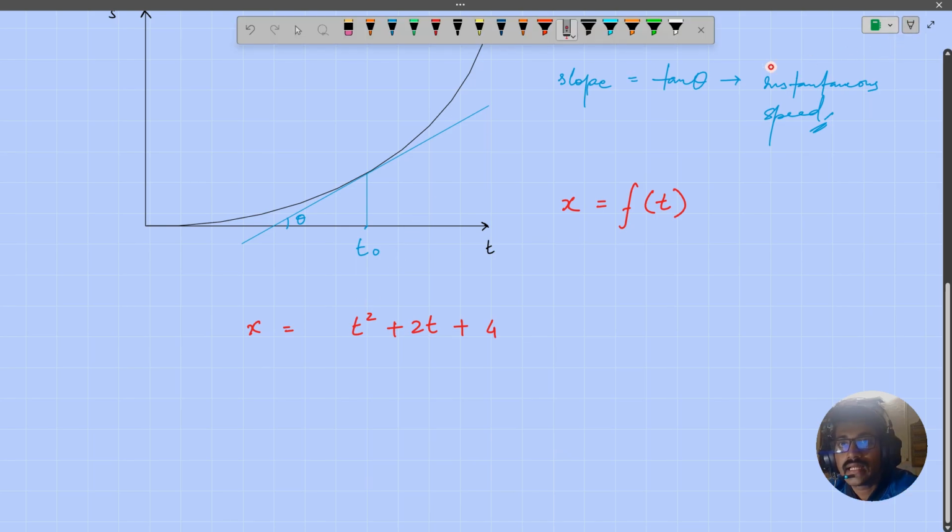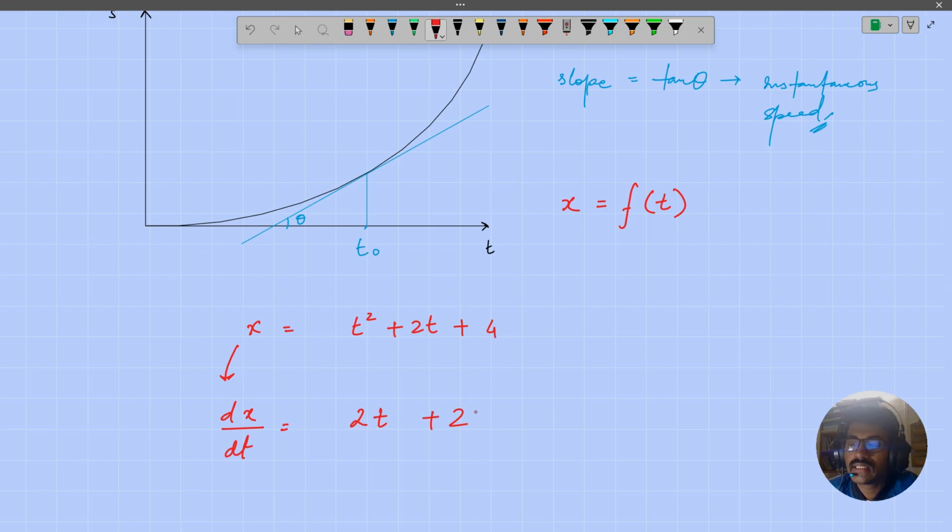Now, how do we find out the speed? Well, you just have to differentiate it with respect to time. So dx over dt equals 2t plus 2. So as a function of time, the speed of the particle will be given as 2t plus 2. So at t equal to 0, the speed of the particle is 2 meters per second or 2 units per second, since units are not specified here. Then at t equal to 1, it will be 4. At t equal to 3, it becomes 8 meters per second, and so on, right?